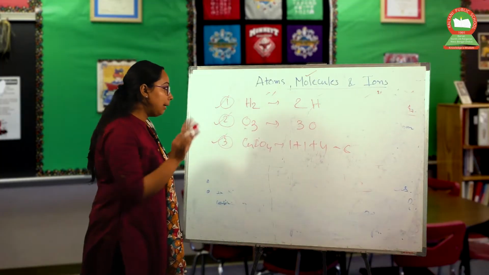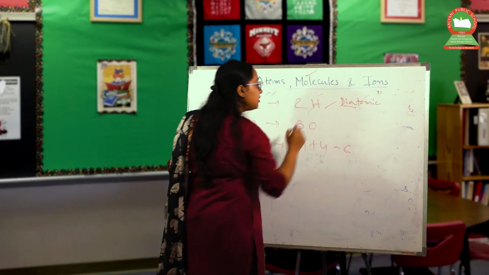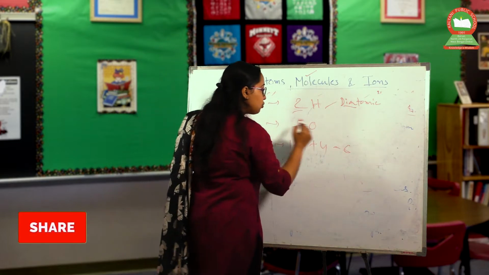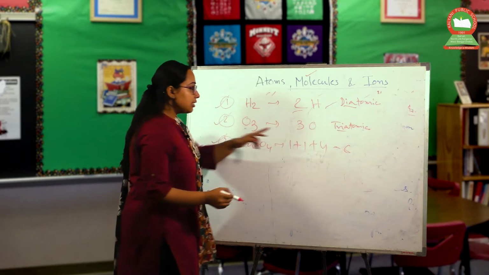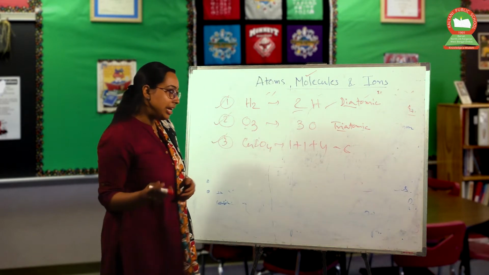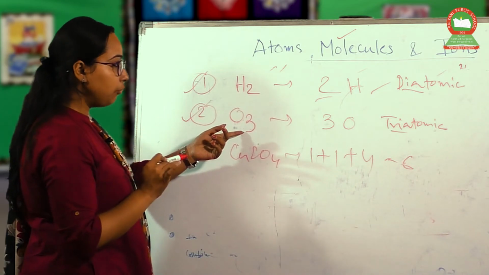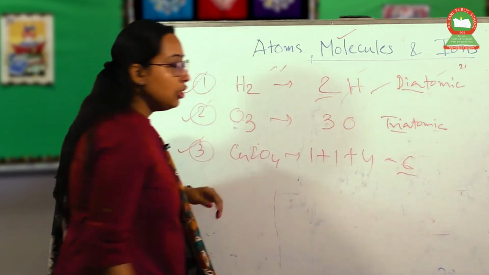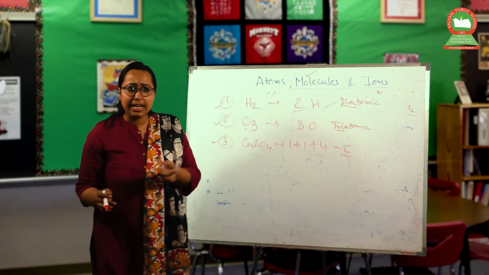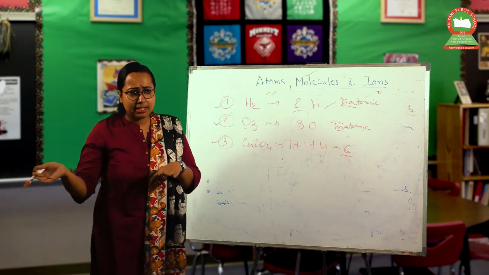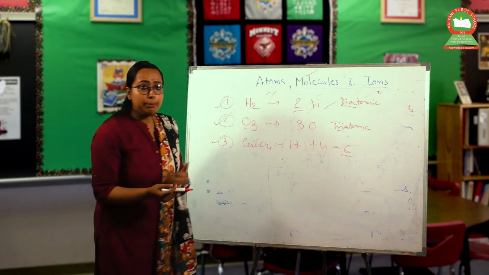But on the basis of numbers, we can say H2 is diatomic. Di stands for 2, right? Next one is 3, that means triatomic, because mono, di, tri, tetra stand for 1, 2, 3, 4. So 3 oxygen, in the case of O3, will be triatomic. Now 6. When the number exceeds 3 or 4, we could say penta, hexa, hepta, but for a larger number it will be polyatomic.